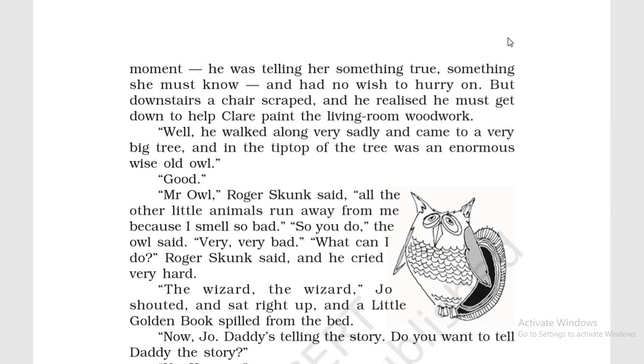But down the stairs, the chair scraped. It was dragged. And he realized he must get down to help Claire paint the living room woodwork. Okay, so Claire is another character in the story.